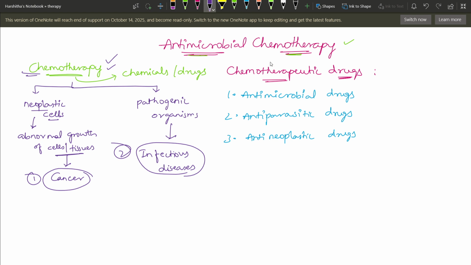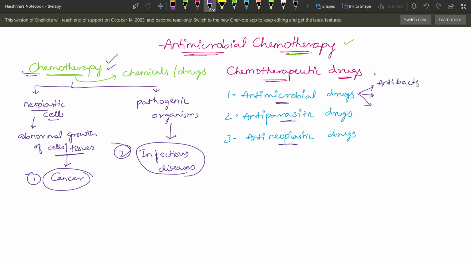See, these antimicrobial drugs again are divided into three. Okay, antimicrobial drugs act against the microbes present in our body. Parasitic drugs act against the parasites or foreign bodies present in our body, and neoplastic drugs act on the abnormal tissue or abnormal cells that are growing inside the body in the presence of a cancer or a tumor in that person.